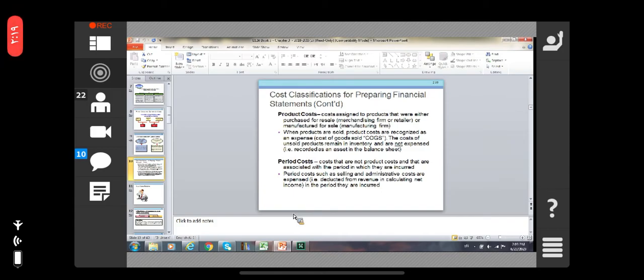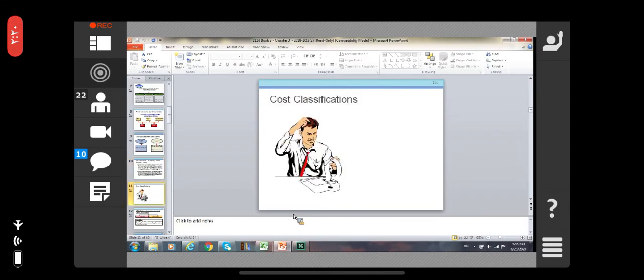So it is not the product cost, but the period cost; in one year you are going to make these expenses, such as rent, salaries, telephone expenses, and so on.